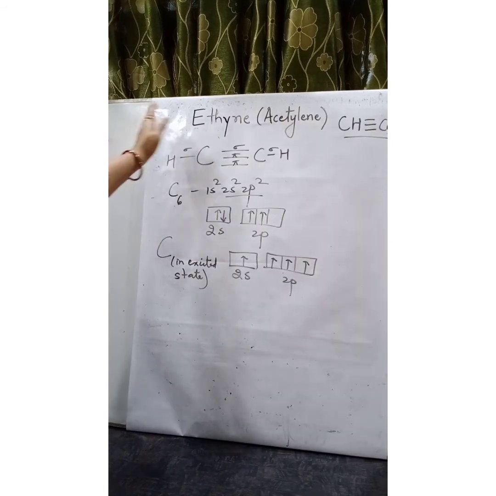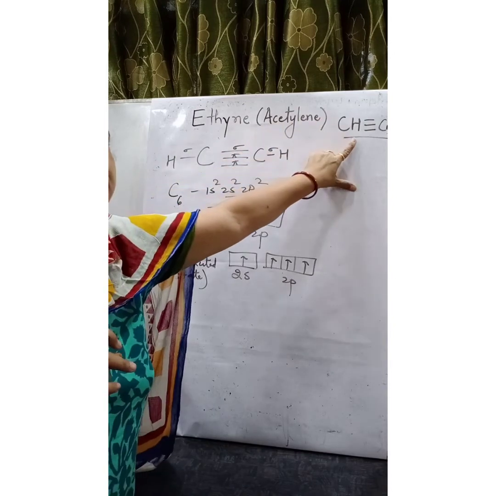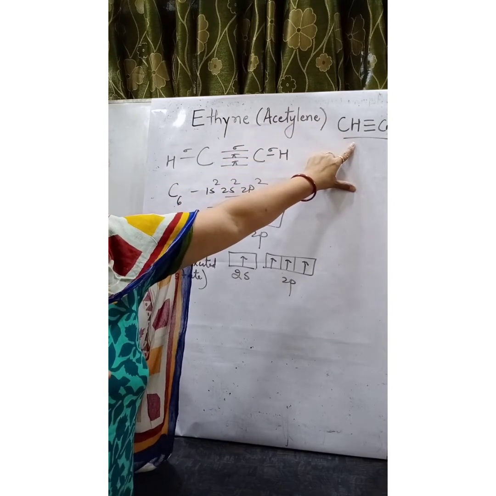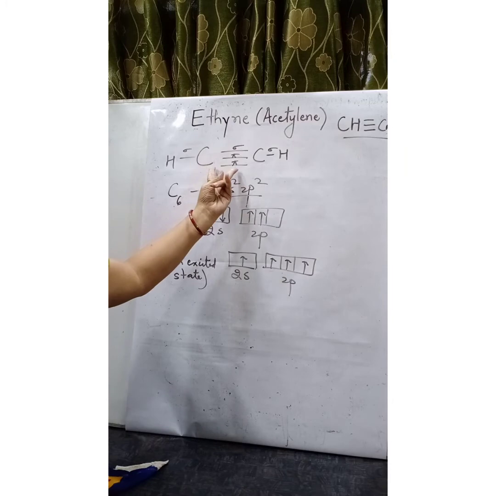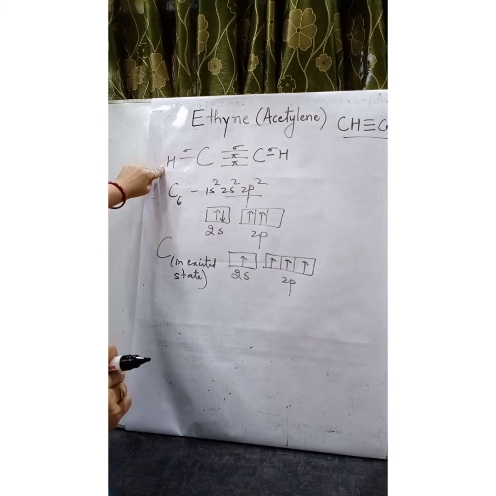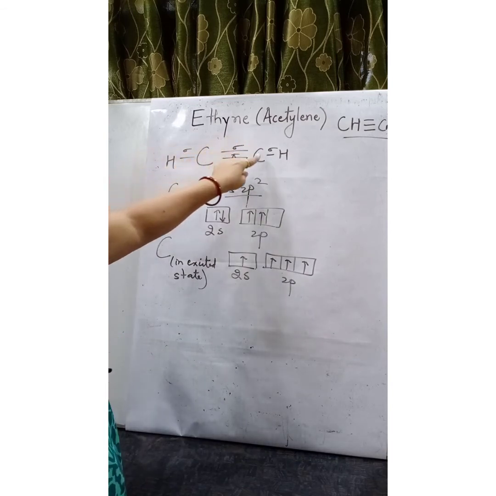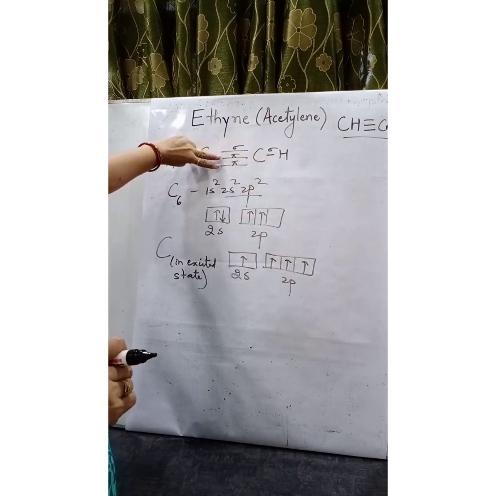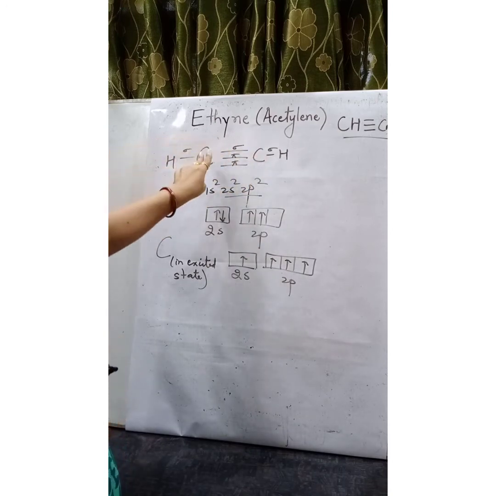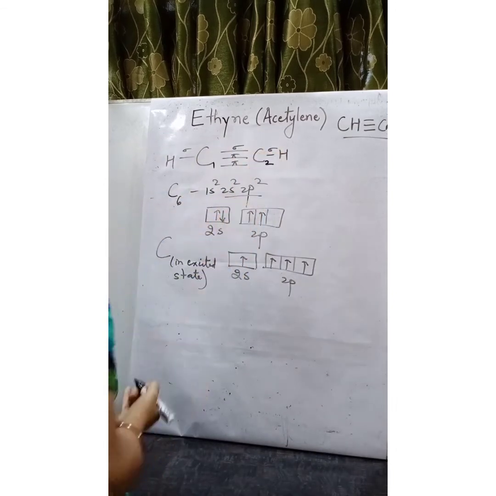Let us take the example of ethyne, acetylene. Molecular formula is C2H2. When we express it in terms of structural formula, carbon is forming 1 sigma bond with hydrogen and 1 sigma bond is being formed between carbon and carbon. 2 pi bonds are existing between carbon number 1 and carbon number 2.